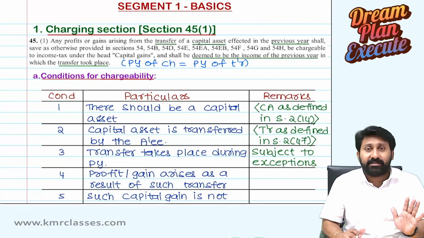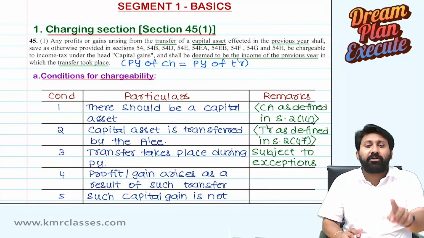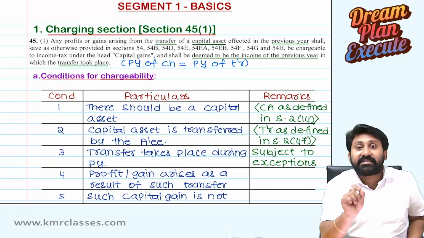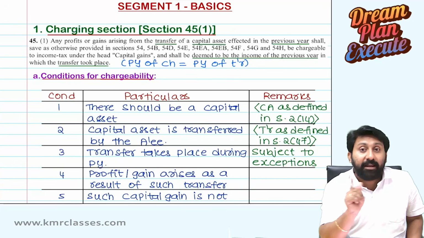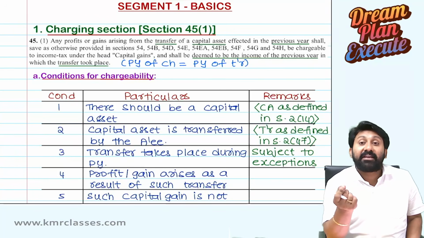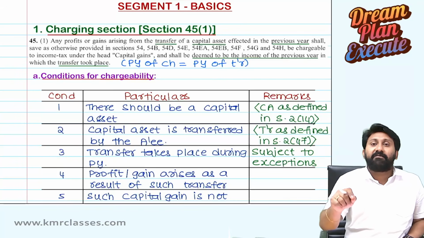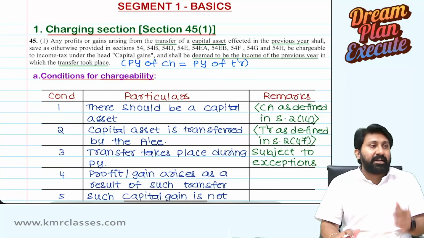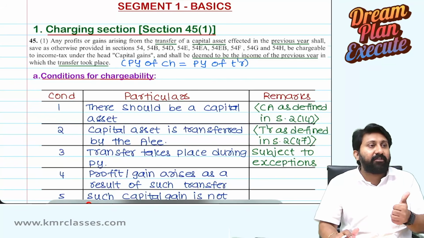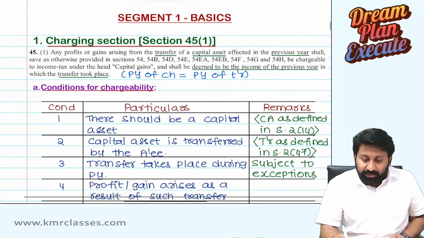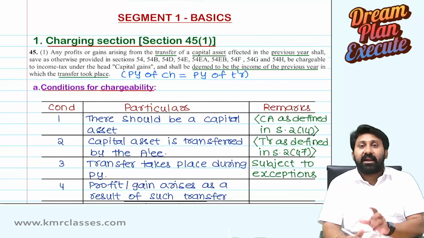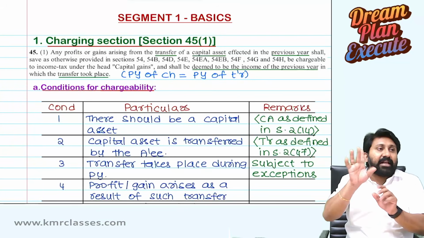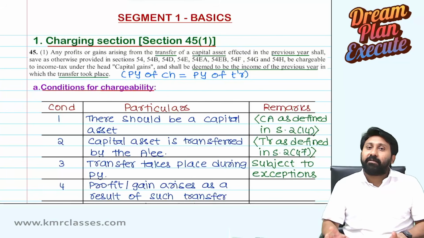Transfer taking place is important. In that transfer, profit or gain should arise. Whether you received or not, irrelevant. Previous year of chargeability is not the previous year of receipt, it is the previous year of transfer. That's why we should know what is the effective date of transfer. What is the effective date of transfer? So the word effective in the previous year has two important things. If you know the date when the transfer is effective, for example, I will give you an example now.